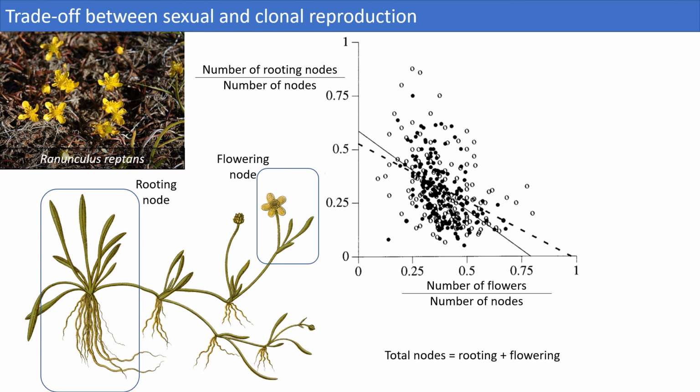The plants that have the highest proportion of flowers are usually those that have the fewest rooting nodes. This is an example of how asexual, vegetative, and sexual flowering reproduction cannot be both enhanced at the same time. Investing in one mode of reproduction inevitably slows down investment in the other mode of reproduction.